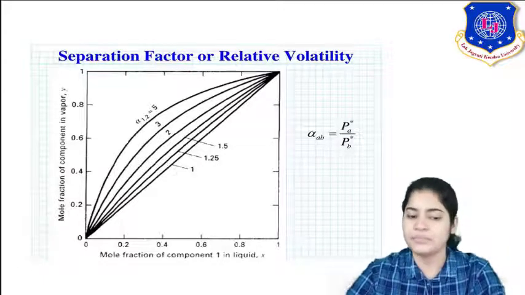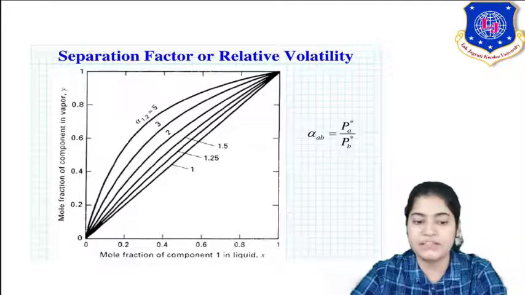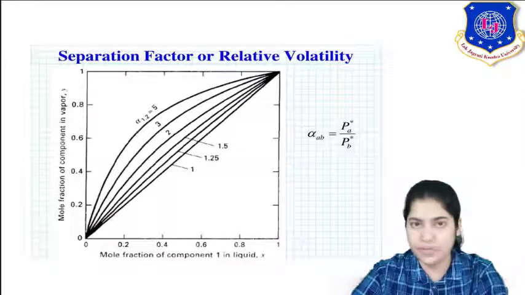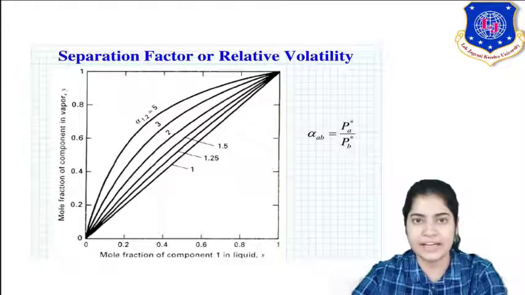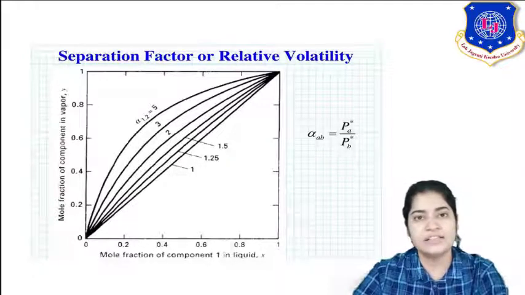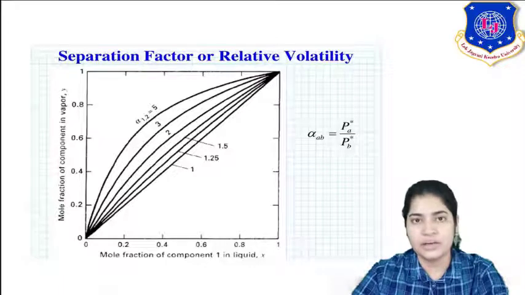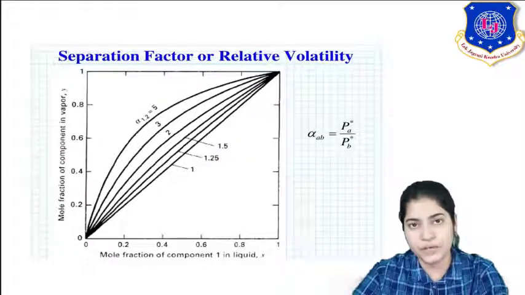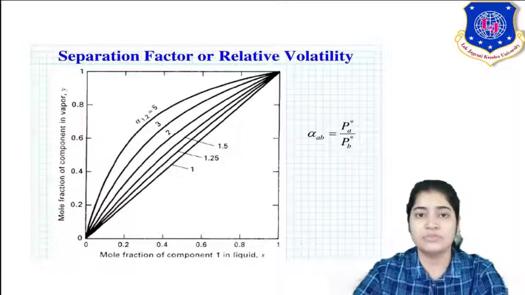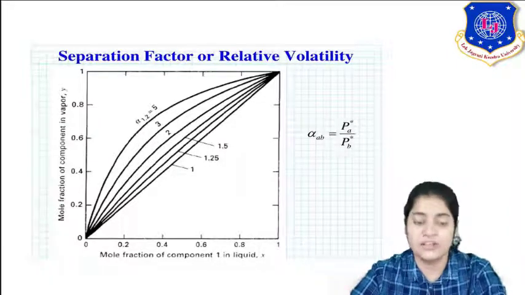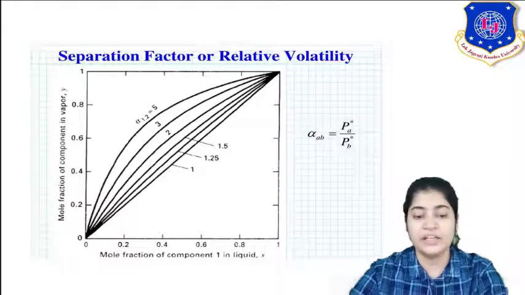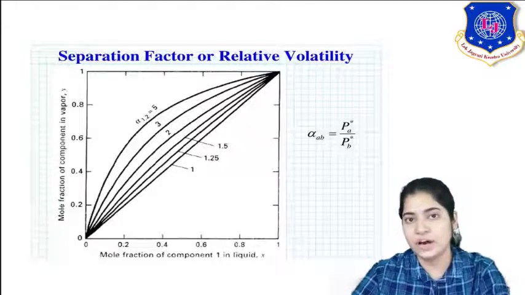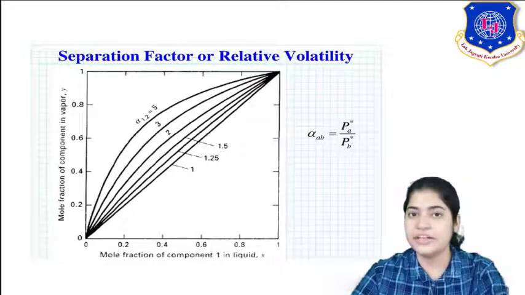At alpha equal to 1, it means your equilibrium curve is intersecting with the diagonal. You can see it is a diagonal line. It means y is equal to x. The composition of the more volatile component in liquid is the same as that in vapor, so you can say no separation has taken place. So that is not feasible. Now moving forward, this was how you relate relative volatility. Now we will see further how with increasing pressure your relative volatility decreases.